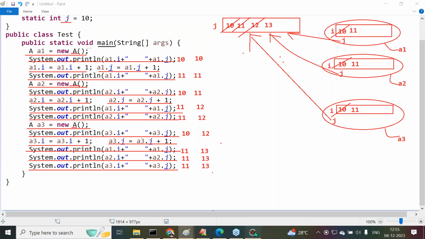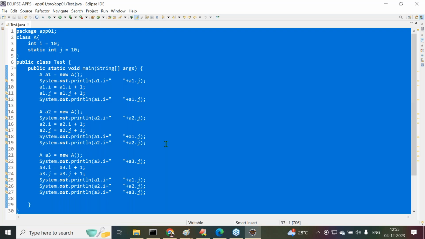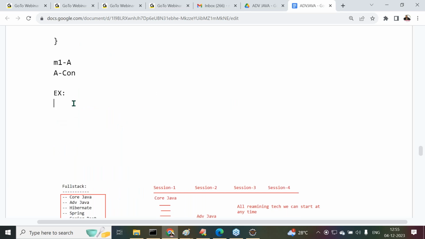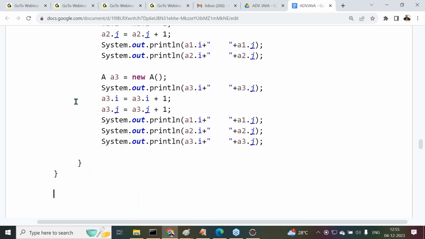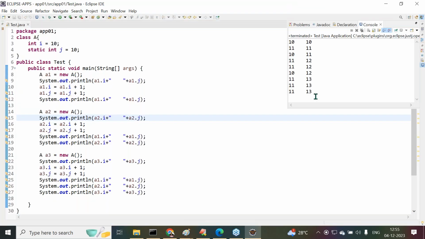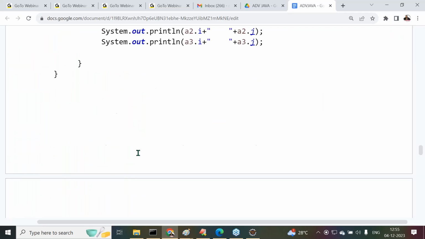Okay, sir, just give a minute of time. Now this program here we provided as a second program on the basis of the static keyword and static variables. Try to understand it clearly. This is completed. Output also we are able to get from this program. What output are we getting? Whatever output we are expecting, the same output we are getting.